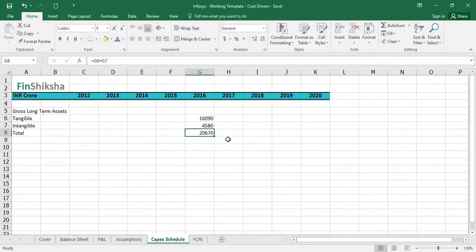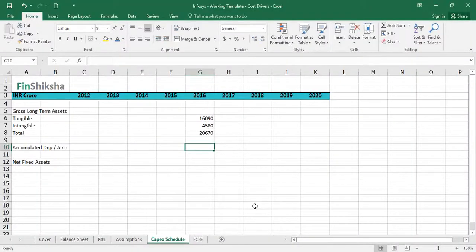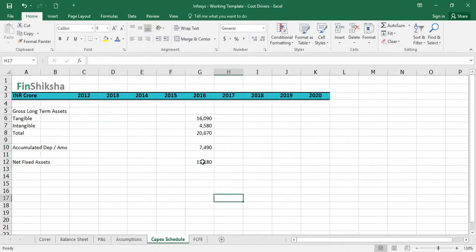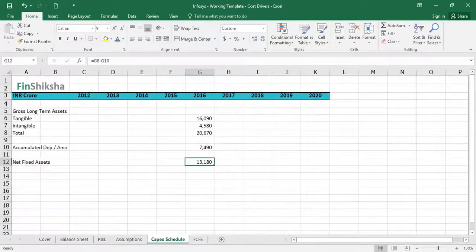That's the sum of these two numbers, and we can then put in a header for accumulated depreciation slash amortization, and we can get the net fixed assets number. So what is the accumulated depreciation and amortization? That number can be found here, 7490. We plug in 7490, and the net value is 20,670 minus this, which is 13,180. That's tangible plus intangible put together, remember. So this 13,180 corresponds to the sum of these two headers. It should match, right?